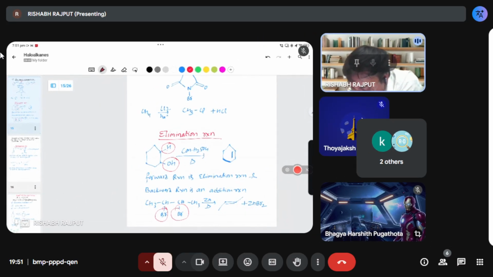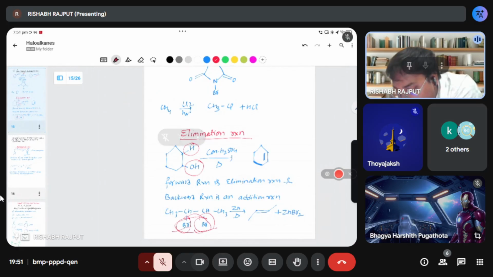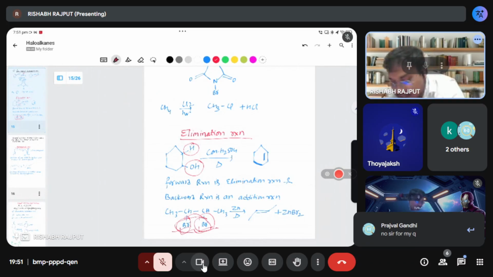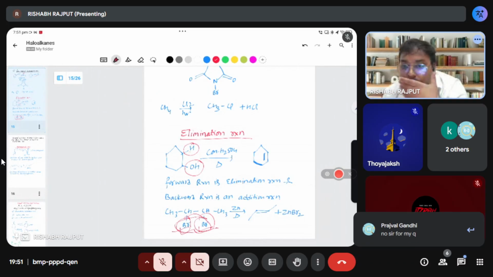It's not a substitution because see, I eliminate these two bromine, but I will not add some. See, in the substitution, what happens? If you will remove first element, then you will add another element. But here, I will remove bromine, and I am not adding any element. That is why it is an elimination only.